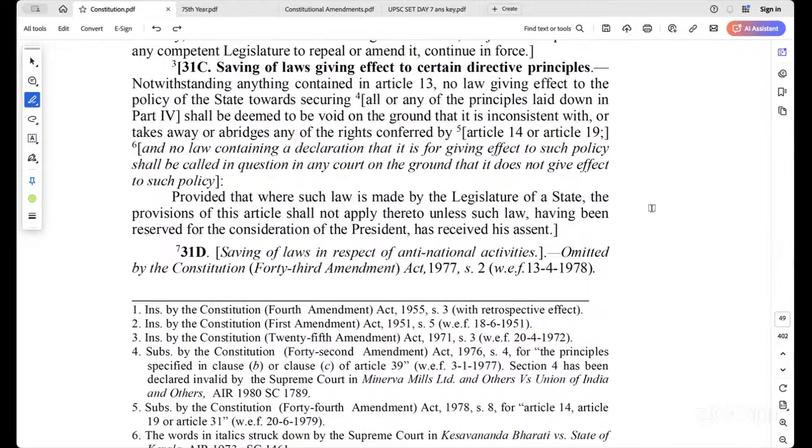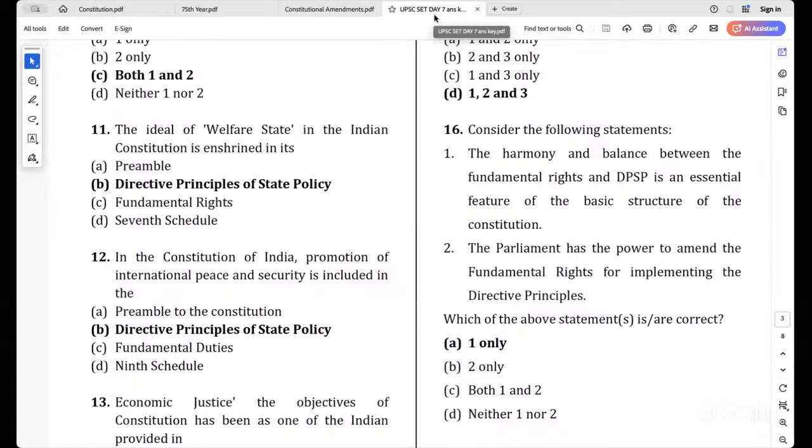Yes, and see, in one case, the Supreme Court told that we cannot abridge any of the fundamental rights. Then they told it is subject to judicial review. So Parliament can amend fundamental rights, mainly for DPSP. Read the statements very plainly. Don't go into the intricacies. Yes, we have already amended it. Simple. Just keep it like that. Yesterday also we saw 2-3 questions where the answer was given as wrong, but this one, yes, it can be amended.